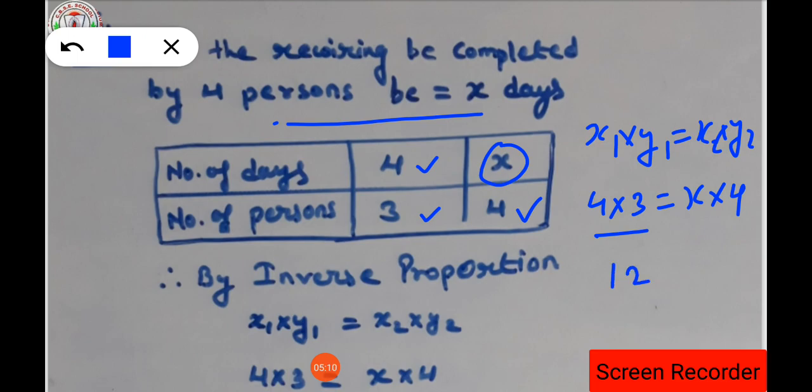That will be 12 is equal to 4x. So 12 divided by 4 is equal to x. So here 4 ones are 4 and 4 threes are 12. So what is the value of x we got here?